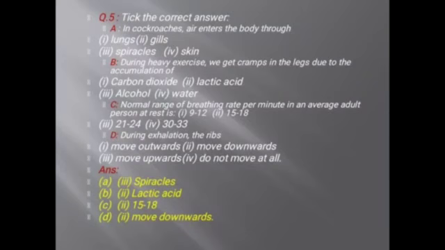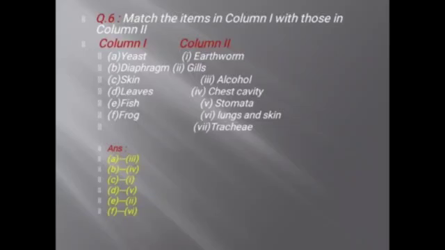During exhalation the ribs... Here again 4 options are given, but the correct option is move downwards. Now question number 6. Match the items in column 1 with those in column 2. So first, yeast.